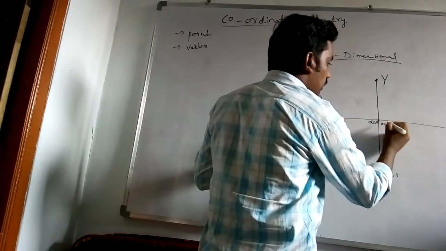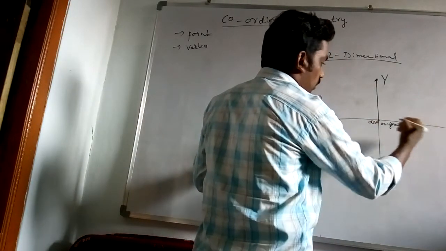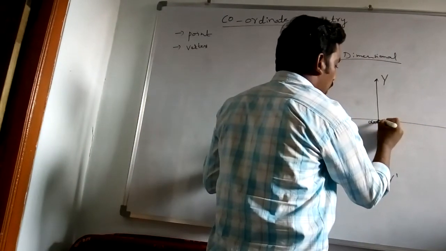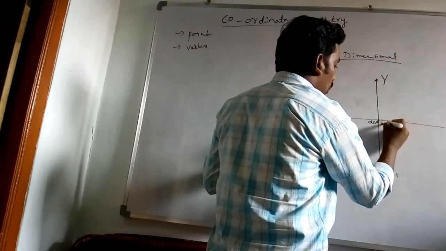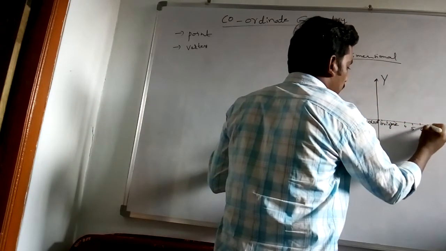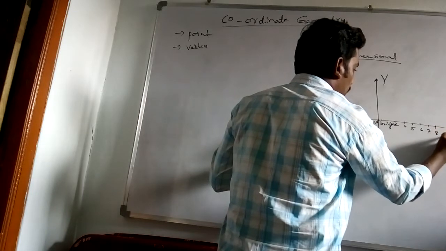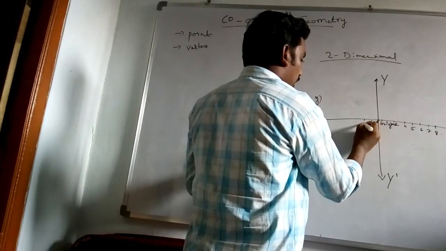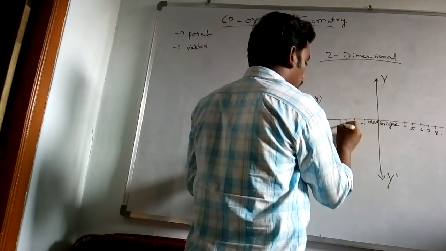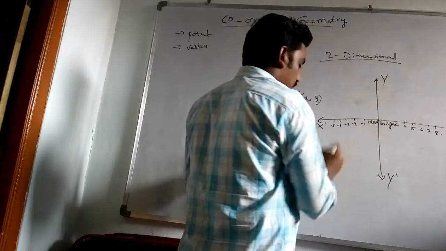Moving from the origin to the right, we get positive values 1, 2, 3, 4, 5, 6, 7, 8 and so on. On the left we get -1, -2, -3, -4, -5.